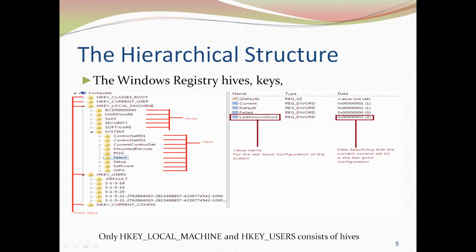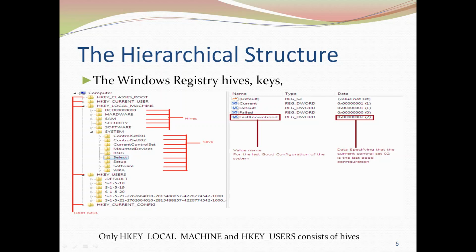HKEY_USERS. This particular root key maintains the configuration details for every user on your system. Here it maintains one hive, .DEFAULT, which maintains the user settings before a particular user logs in. Let's say your operating system is booted, and in front of us the option comes where you have to enter the user details and your password. Whatever the setting is at that particular point is maintained in the default hive.